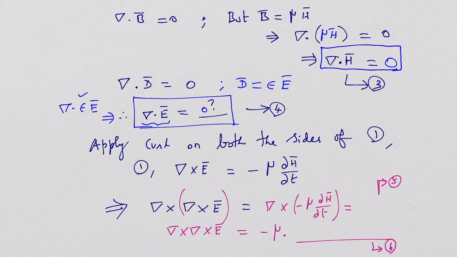So when we apply curl on both the sides, del cross, this can be modified as minus mu into dou by dou T of del cross H. Okay, so this scalar mu, the negative sign, and dou by dou T can all be taken outside, whereas the curl operation will be applied only on the vector H. So it can be finally rewritten as del cross E is equal to minus mu into dou by dou T of del cross H. Once again I will write it and give an equation number.